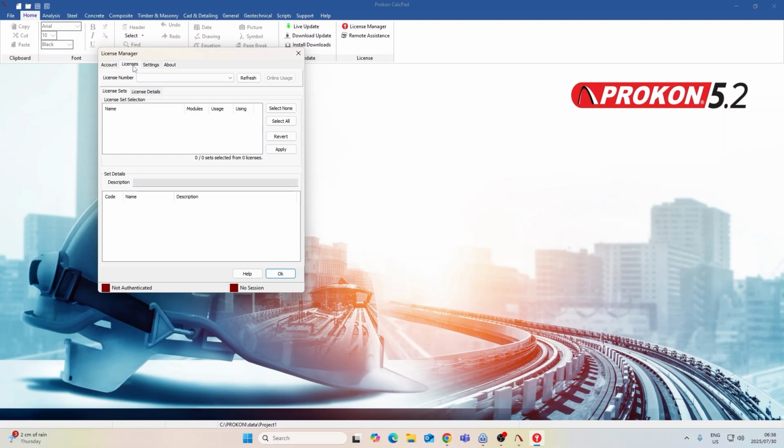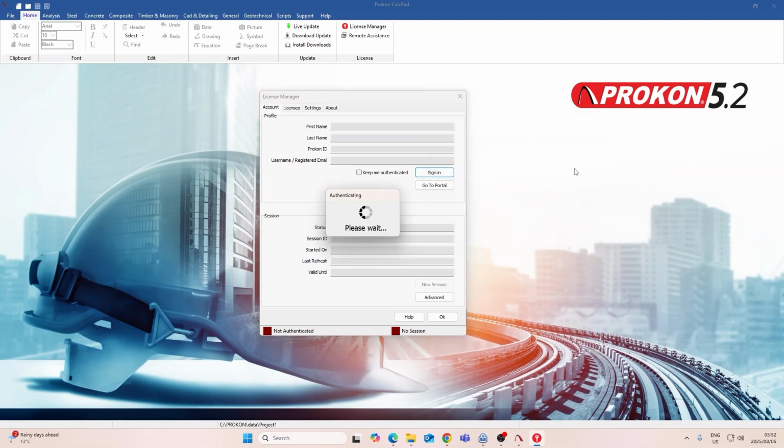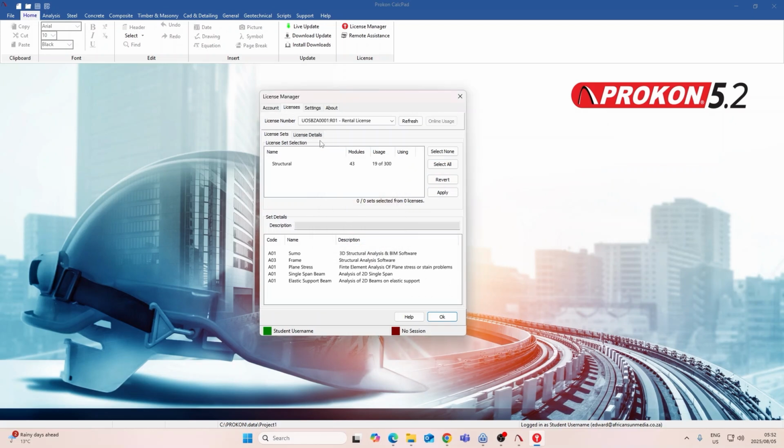If your student account has not been assigned a Prokon license, the below will be blank and you will not be able to log in or authenticate. If you have been assigned, click on Sign In. Enter your Prokon email and password that you created and click Authenticate. After the Prokon license has been assigned to your student number, the license will display as below. You are now ready to begin.